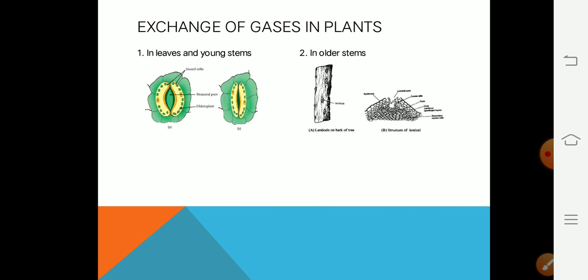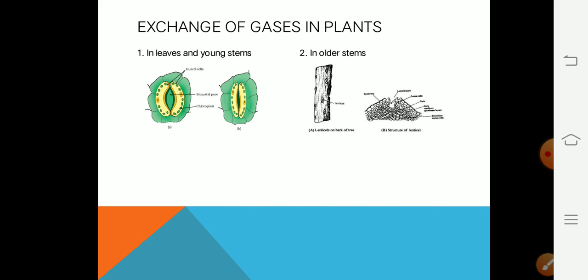Next topic is exchange of gases. If we are talking about respiration, then for this breakdown of nutrients, there is a need of oxygen, a need of gas for the breakdown of food in aerobic respiration. So first we are going to study the exchange of gases in plants.